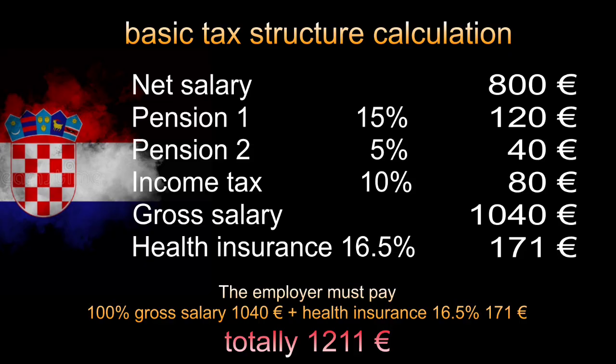So totally pension is 20%, income tax is around 5 to 10%. So totally 25% you contribute to the government from your gross salary. Other than that, you need to pay 16.5% as health insurance. This is an overview of a person who is paying pension, income tax and health insurance.